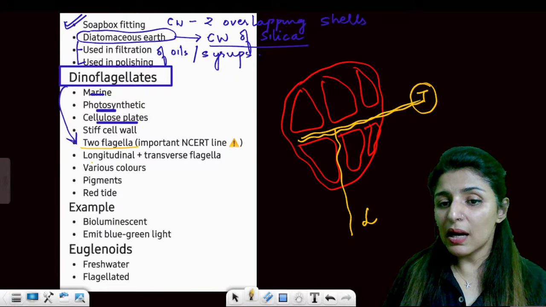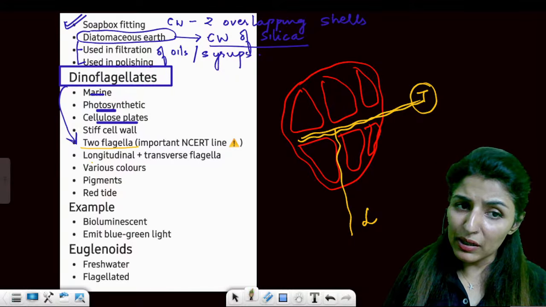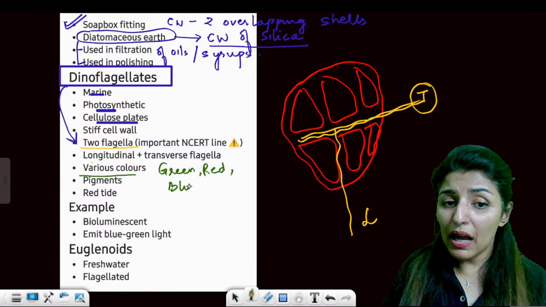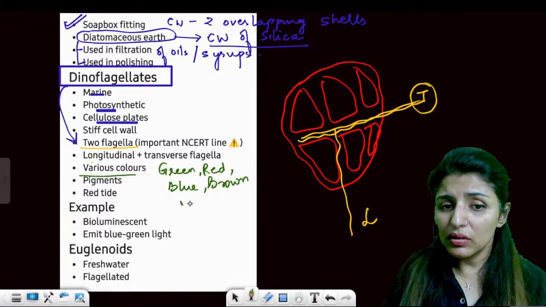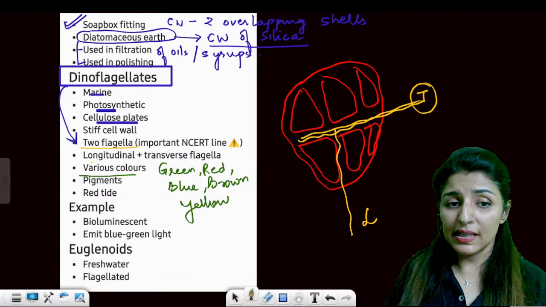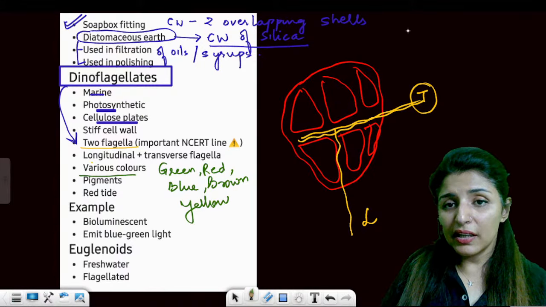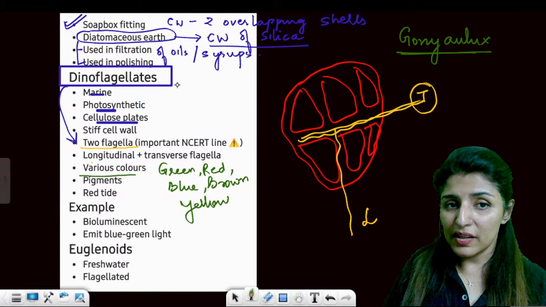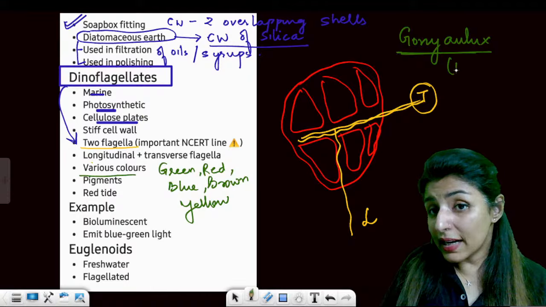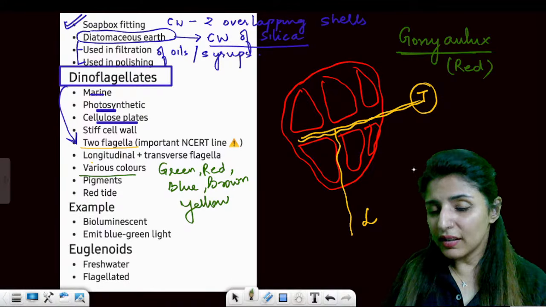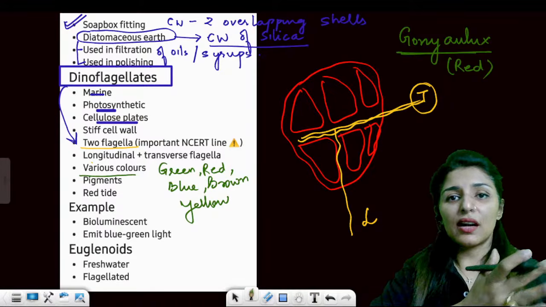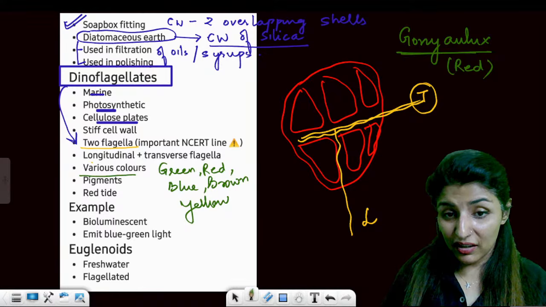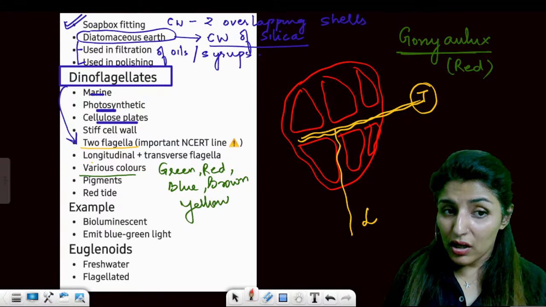Now these dinoflagellates come in many colors. They have many pigments, so they can be green, red, blue, brown, yellow. There are multiple colors in which dinoflagellates are seen. Now there is one such dinoflagellate by the name of Gonyaulax, which is red in color. When a tide containing Gonyaulax is rushing towards the shore, it looks like a red velvet coming towards the shore. So we call it red tide.